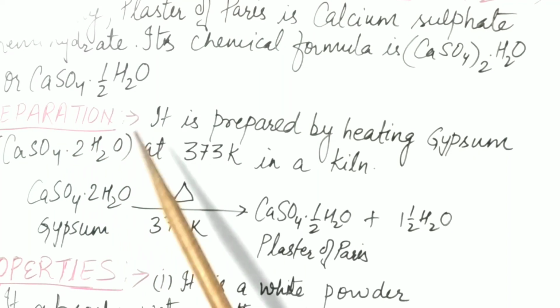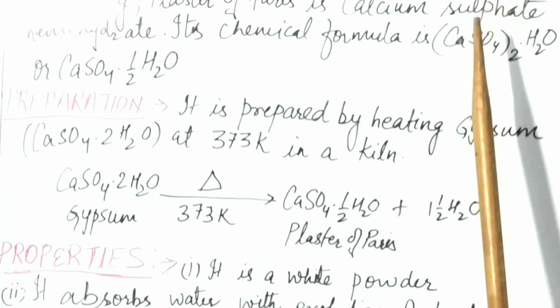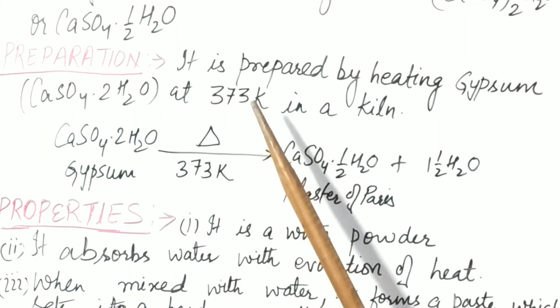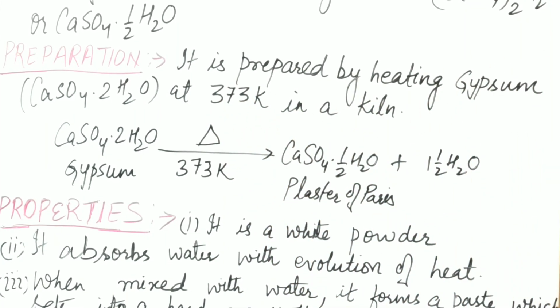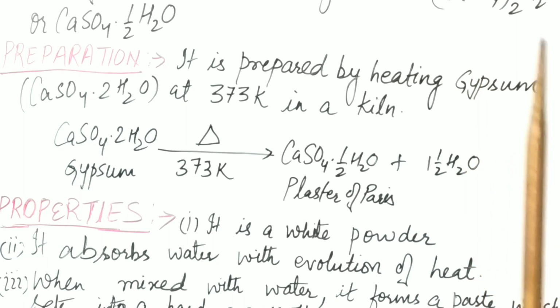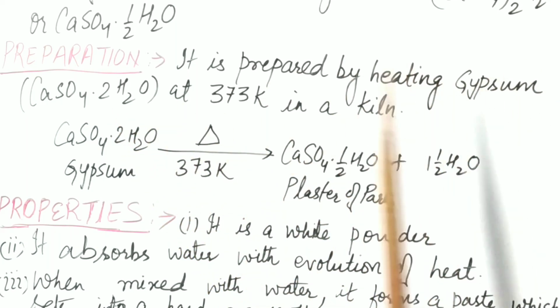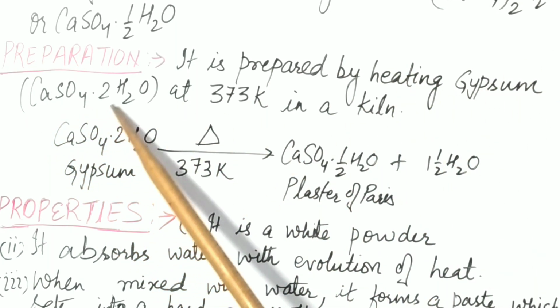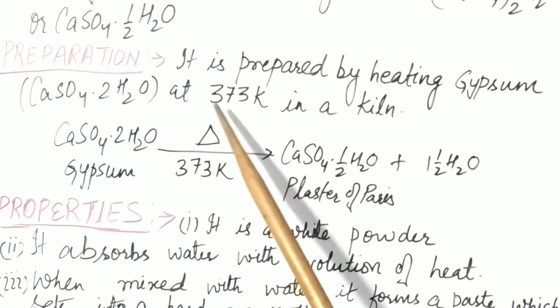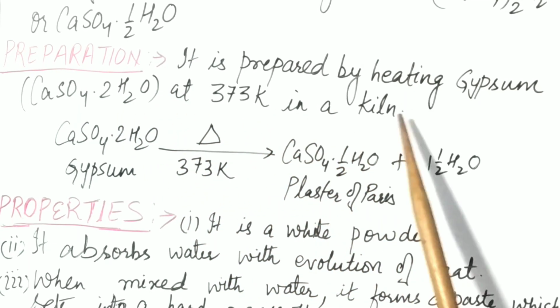Now preparation. How is this compound, CaSO4 half H2O, prepared? You have to remember the name gypsum, because it is the raw material for the preparation of plaster of Paris. It is prepared by heating gypsum. The formula of gypsum is CaSO4 dot 2H2O. It is heated at 373 Kelvin in a kiln. A kiln is an area where a lot of heat is supplied to a particular compound.